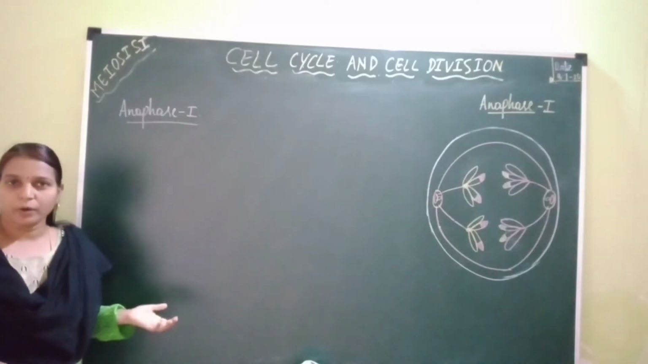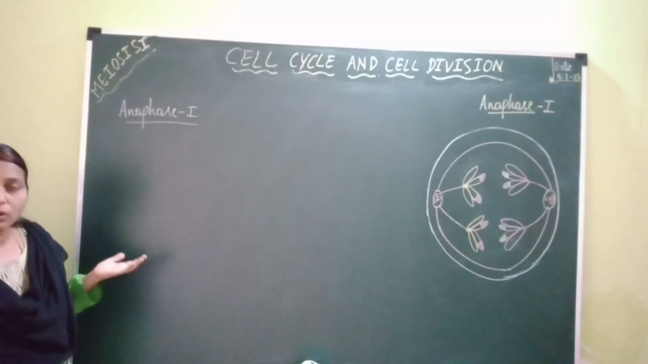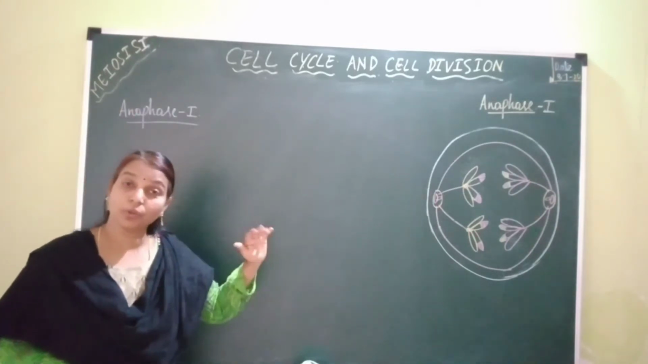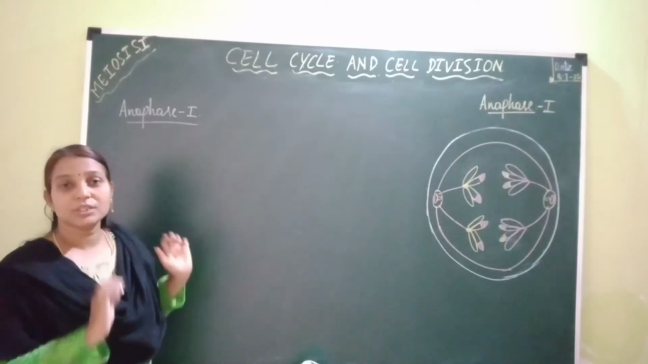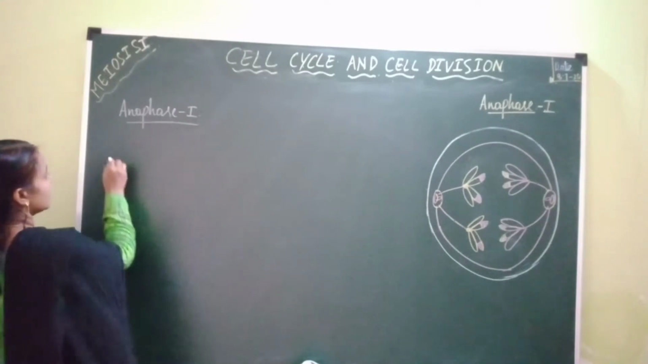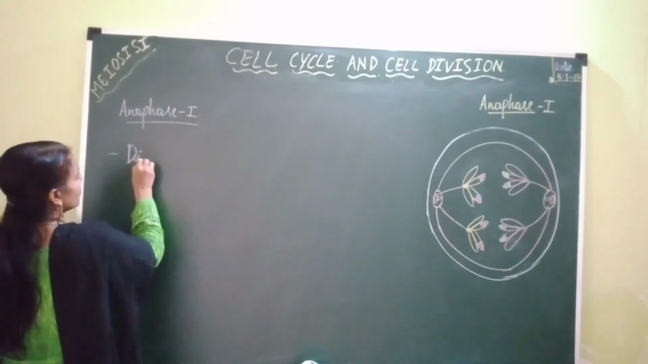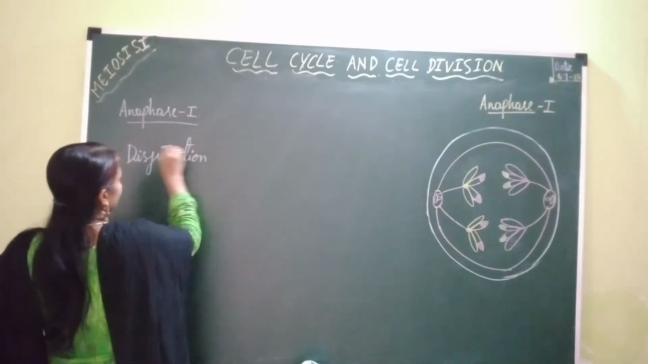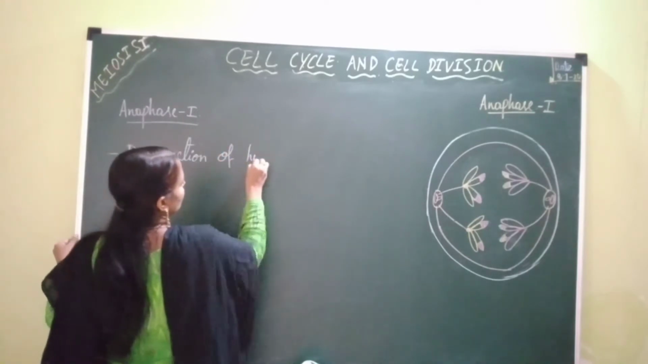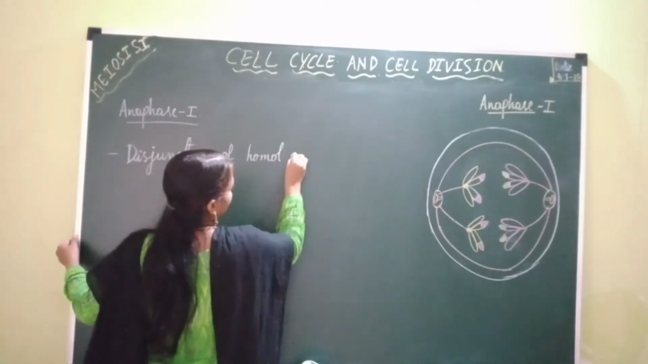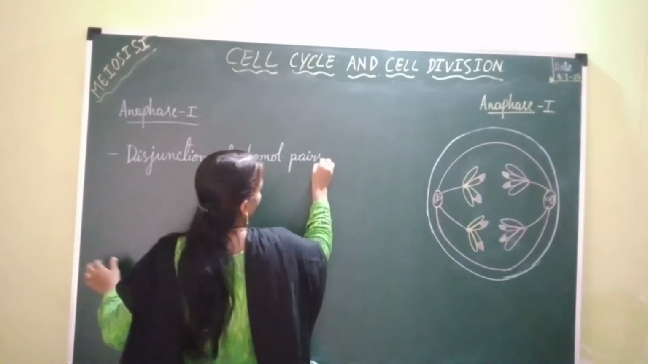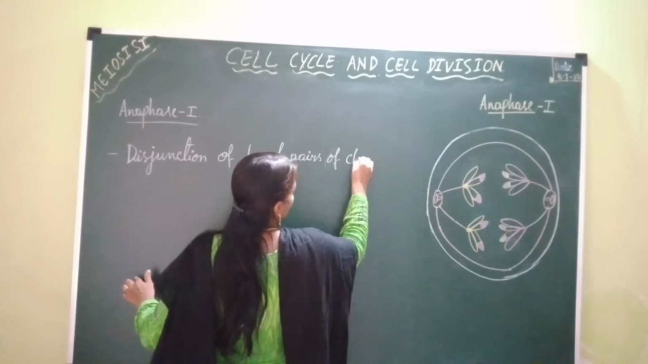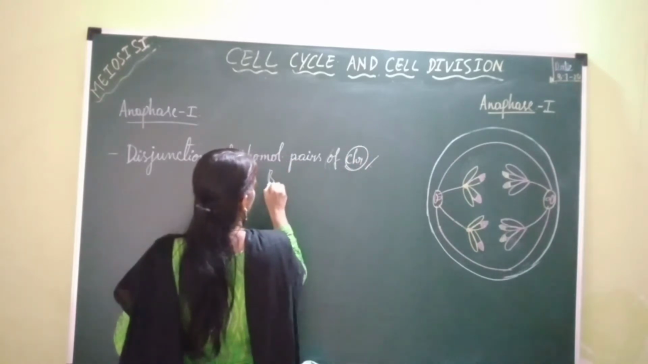So anaphase 1 now. During this anaphase 1, homologous pairs of chromosomes which have aligned at the center of the cell during metaphase 1 undergo disjunction. So during this anaphase 1, disjunction of homologous pairs of chromosomes occurs. These homologous pairs of chromosomes are also called bivalents.